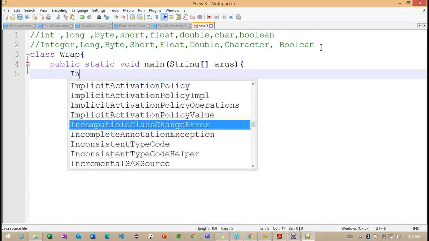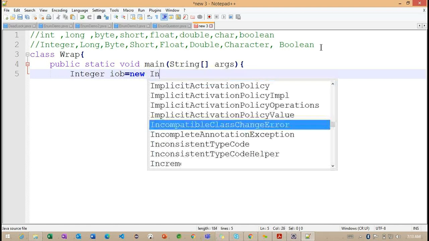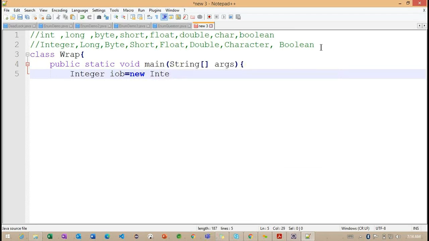Inside this main method, I'm trying to create an object of this integer, that is Integer IOB, and here I'm passing 100. What you are understanding here, is this 100 expected as a primitive type or object type?